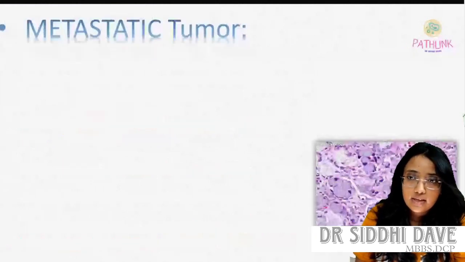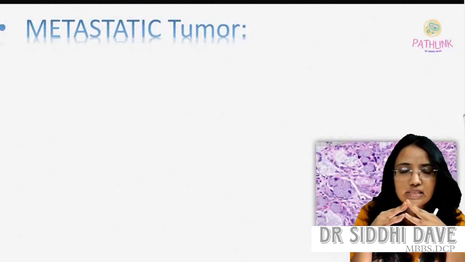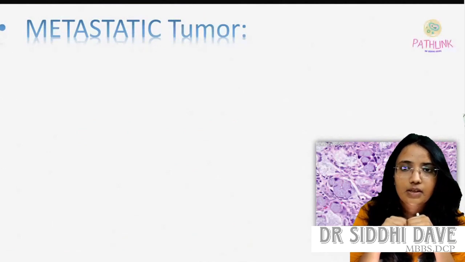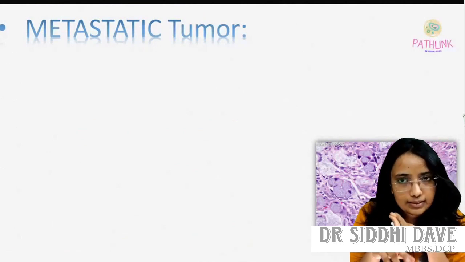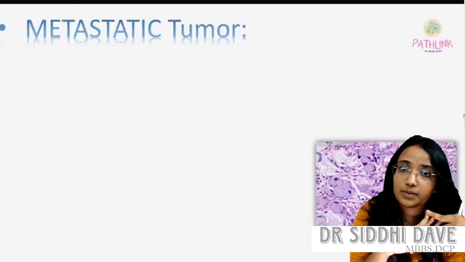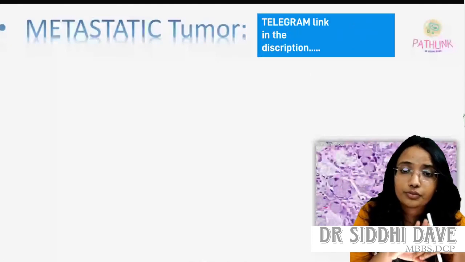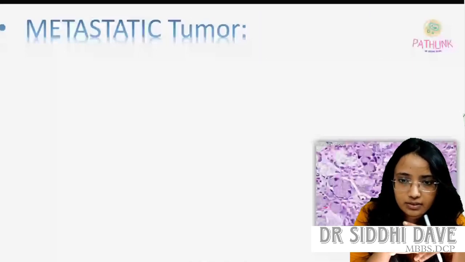Then next is metastatic tumor. In the WHO classification, there are four things. First is surface epithelial tumor, second is germ cell tumor, third is sex cord stromal tumor, and the fourth is metastatic tumor.